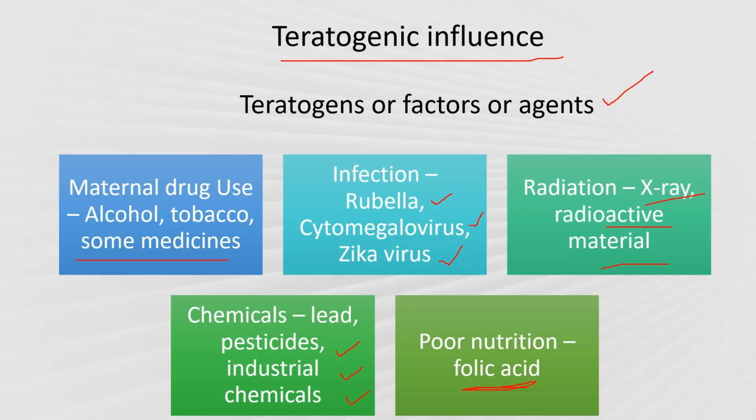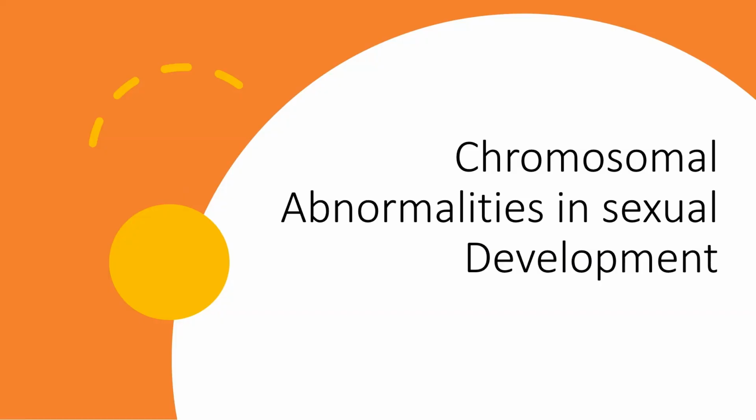So here we discuss the chromosomal abnormalities that play a significant role in sexual development. That is, defects in gametogenesis, that is, gamete production, eggs or sperm.